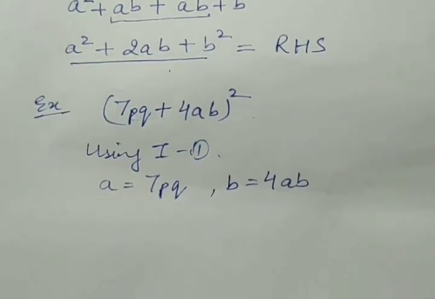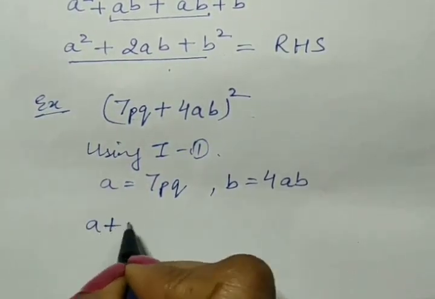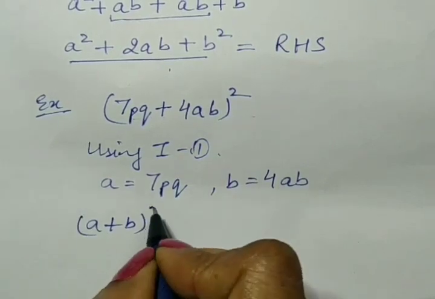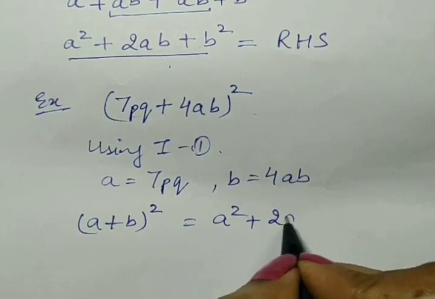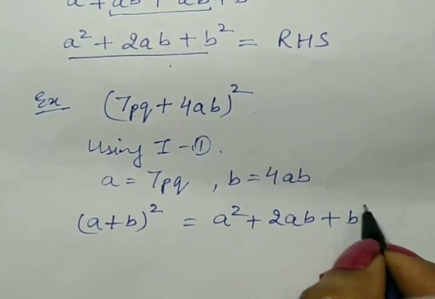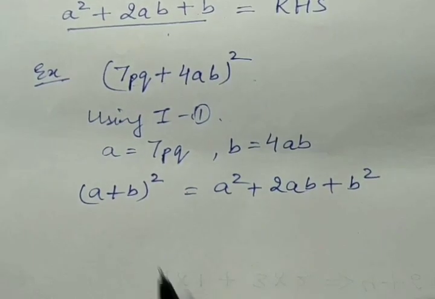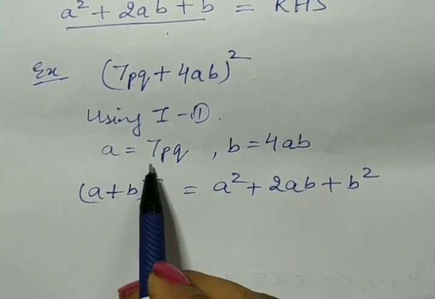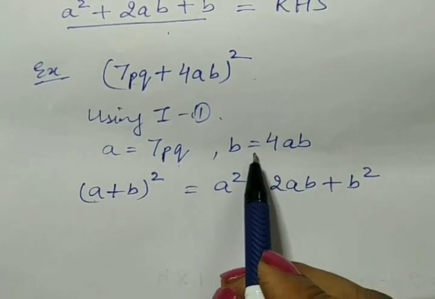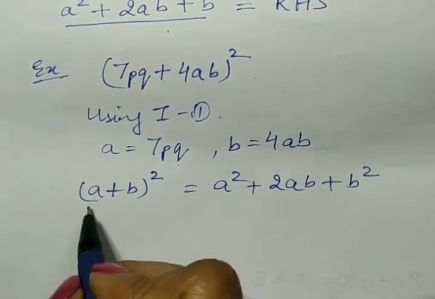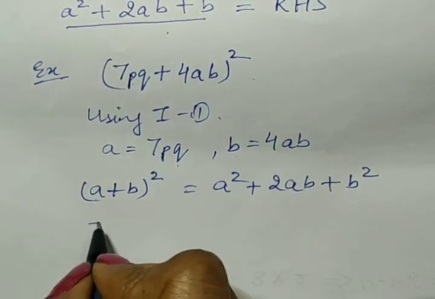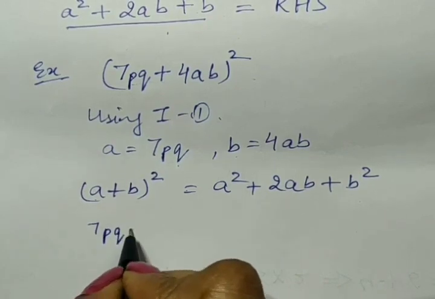Now using identity first, A plus B whole square is equal to A square plus 2AB plus B square. Now at the place of A we have to put 7PQ and at the place of B we have to put 4AB.